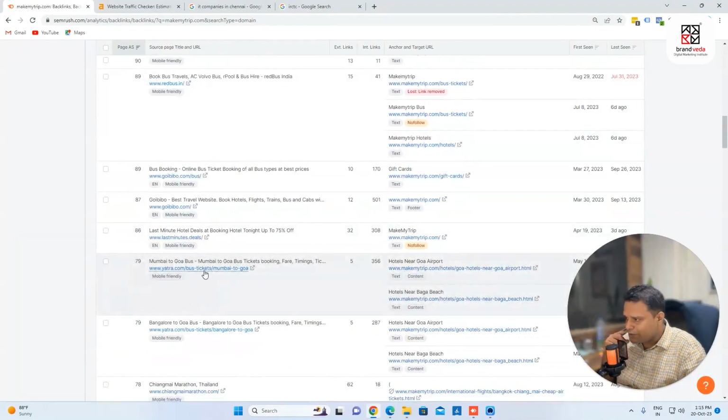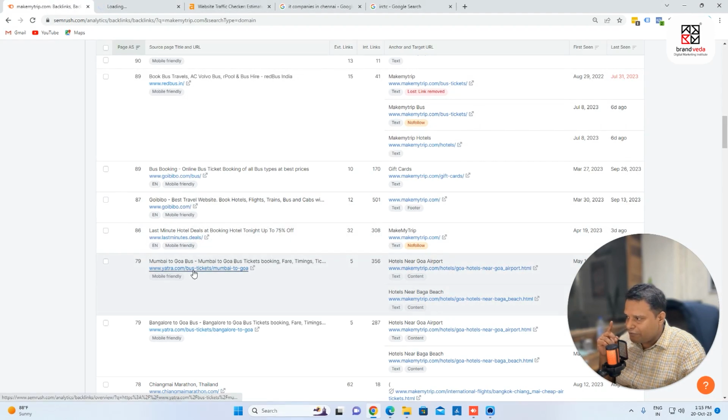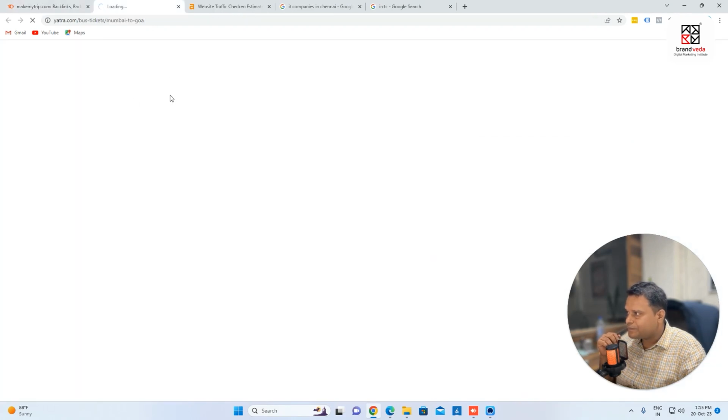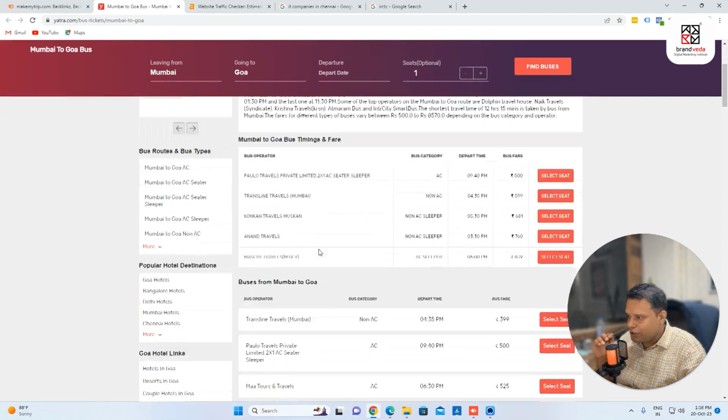You can see that yatra.com, Mumbai to Goa. If I go to this link, they are getting a backlink from yatra.com. They have one page which is about Mumbai to Goa, and from here there is an anchor which is hotels near Goa airport. So if I go here, let me search.